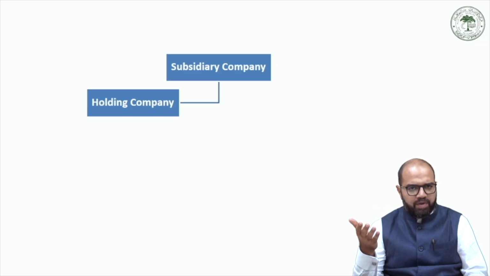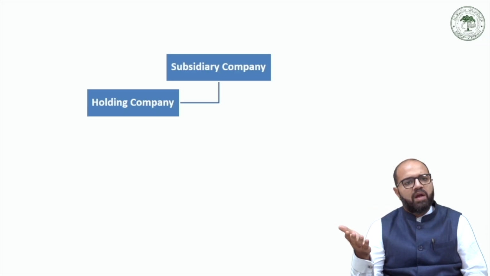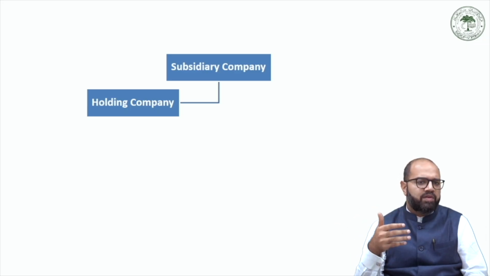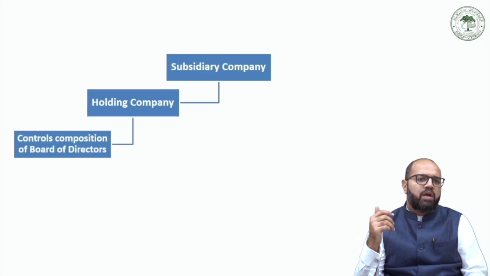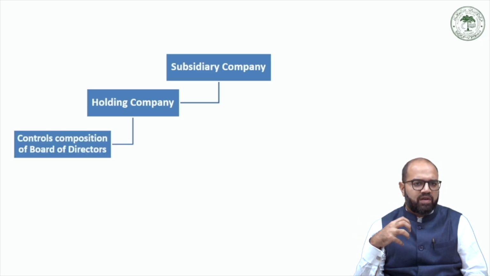So subsidiary company becomes an offspring company and holding company becomes a parent company. Now a holding company exercises control over a subsidiary company based upon two dimensions.